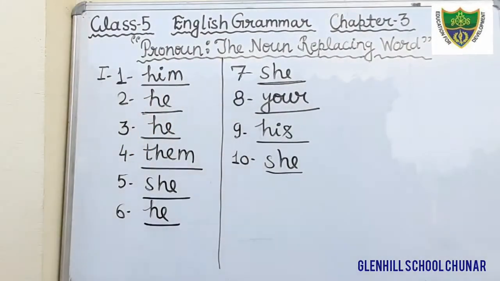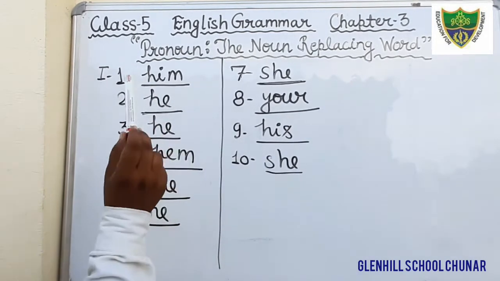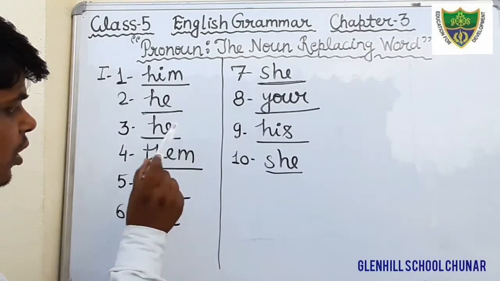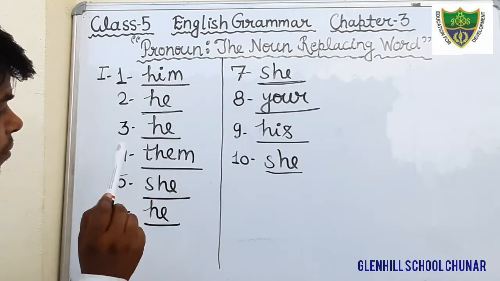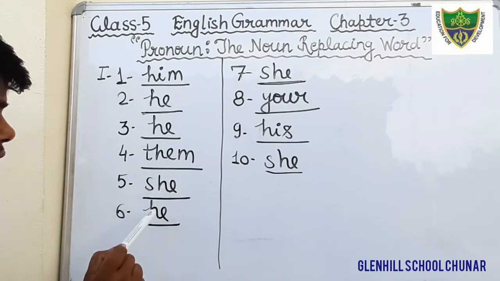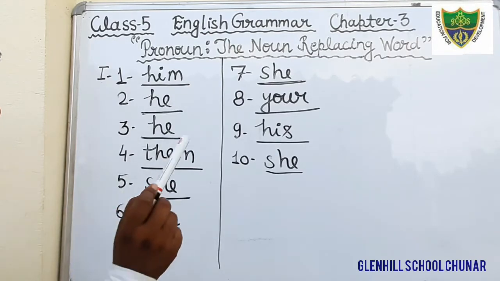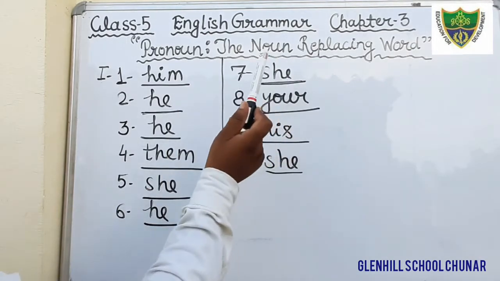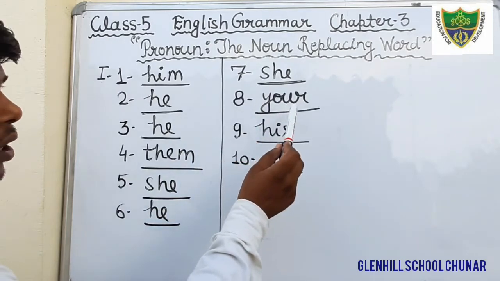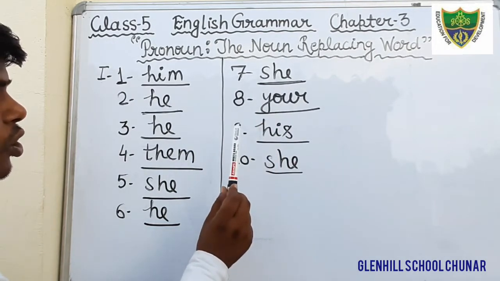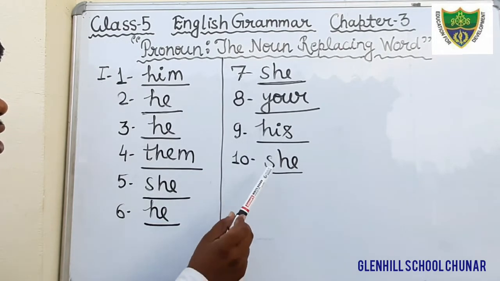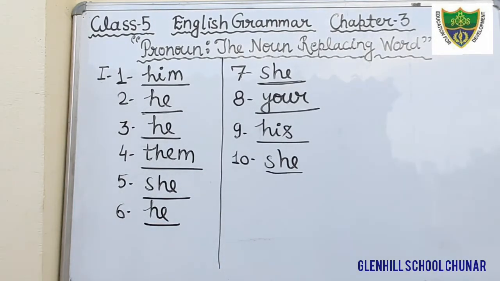And dear students, this is all about exercise number 1. In question number 1, you will fill him. In question number 2, you will fill he. In question number 3, he. Question number 4, them. In question number 5, she. In question number 6, he. In question number 7, she. In question number 8, your. In question number 9, his. In question number 10, you will fill the word she.